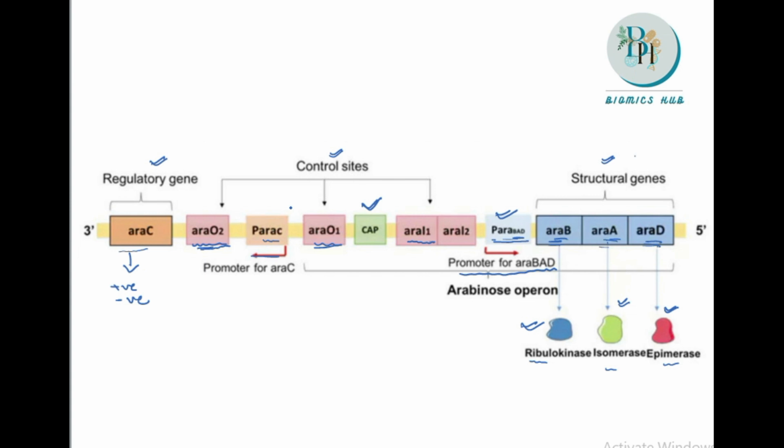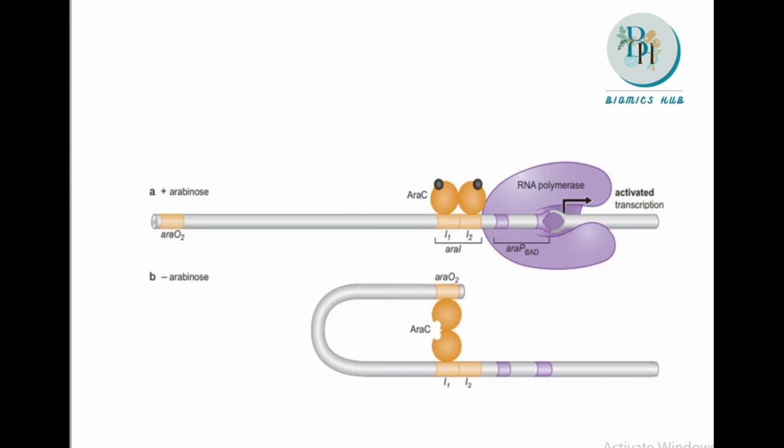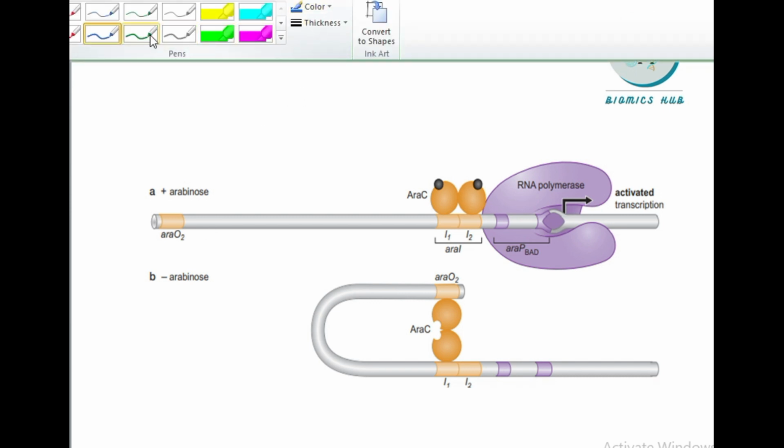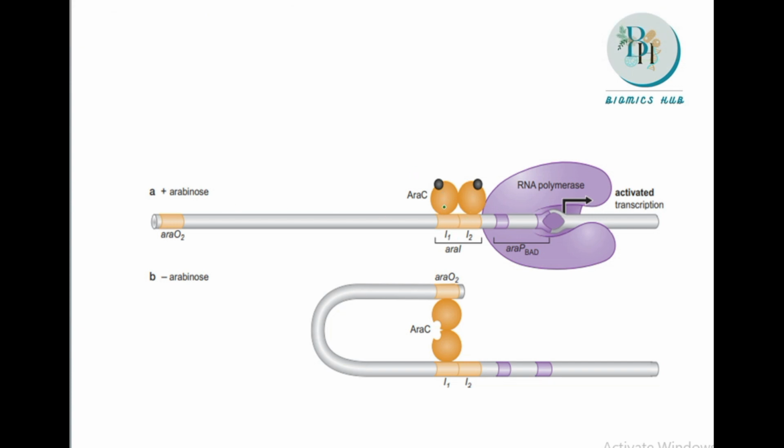In the controlling site, the regulatory gene will come and bind in different regions in different situations. So here we can see what is happening in the presence of Arabinose and in the absence of Arabinose. In the presence of Arabinose, here there is an ARA-C protein. Here we have two Arabinose molecules.